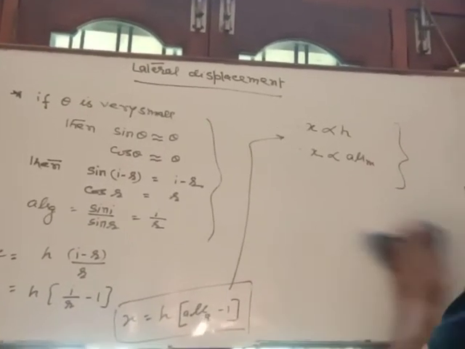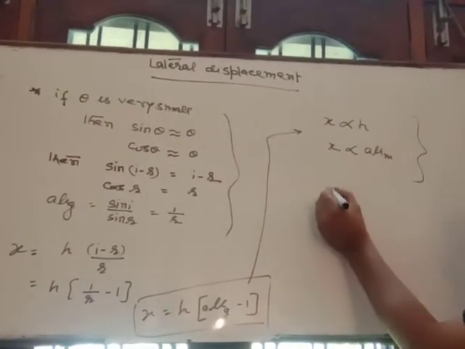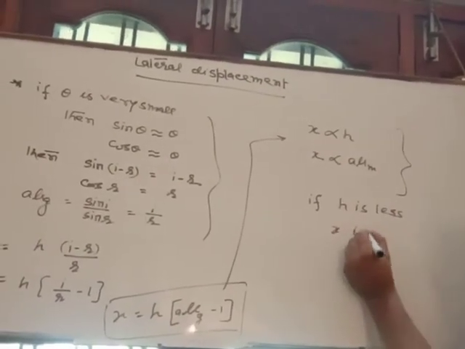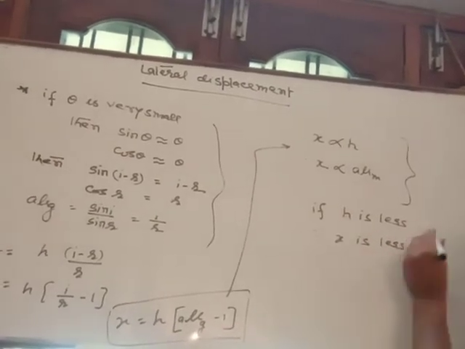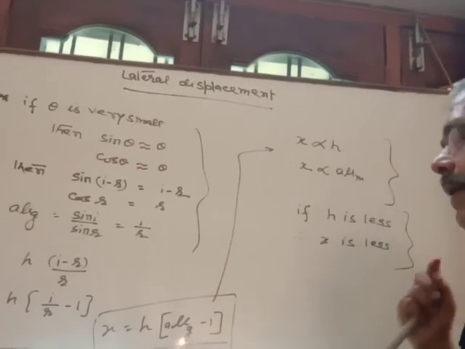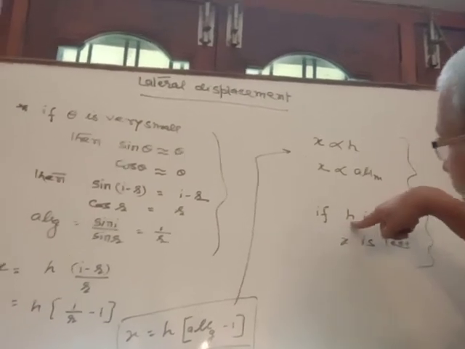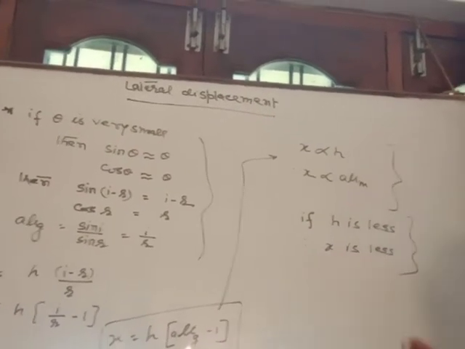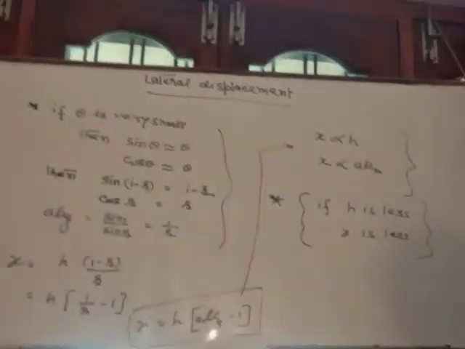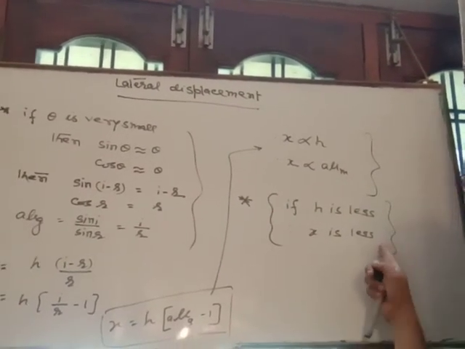And this is the reason that spectacles are made of thin glasses. Thin glasses means H is less, so X is less. It means to reduce the lateral displacement, spectacles are made of thin glasses. Because if the thickness is less, the spectacle is thin, and the lateral displacement is less. This question came 2-3 years ago: why are spectacles made of thin glasses? So its answer is to reduce the lateral displacement.